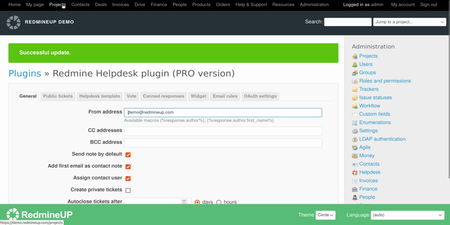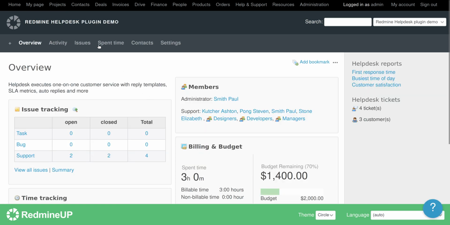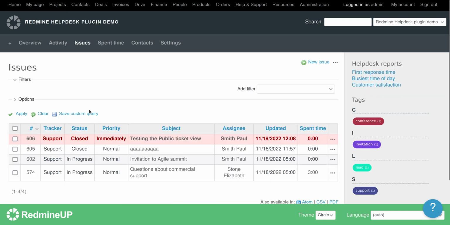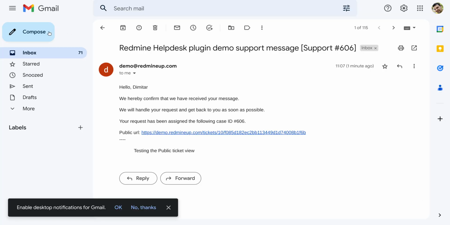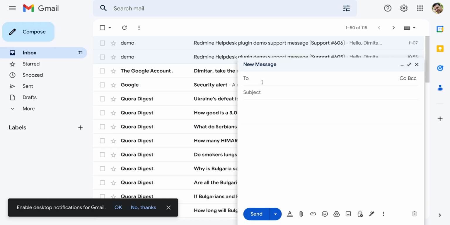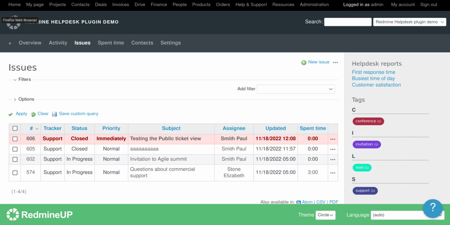Alright, let's try again and see if the initial ticket is going to work correctly. So we go to the client's email again and compose a new message: second try with the private feature disabled. Alright, so let's go and collect the email again.